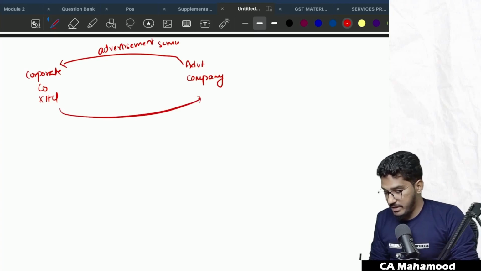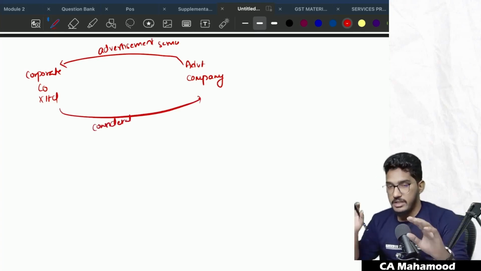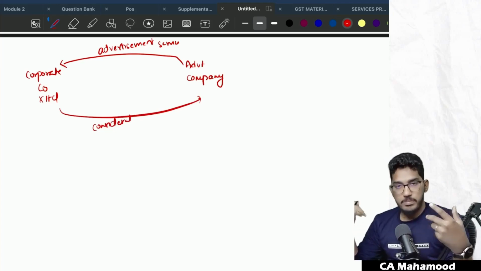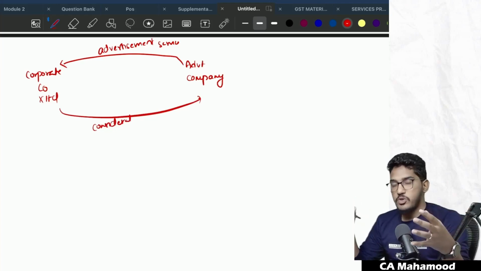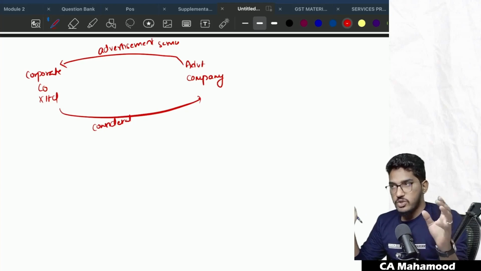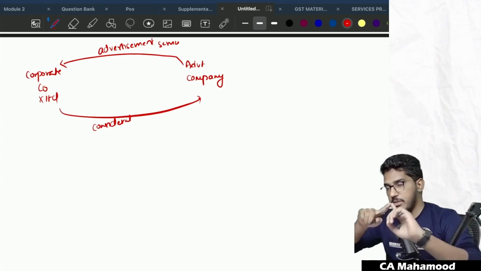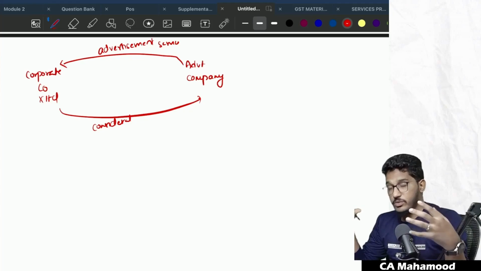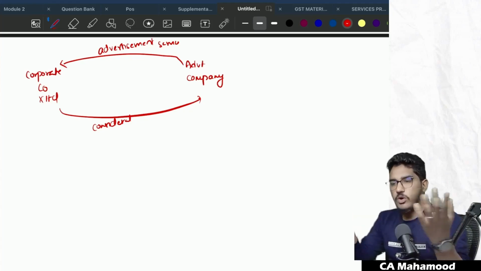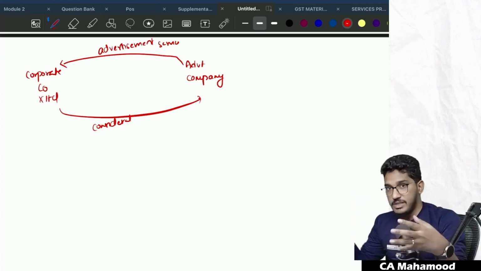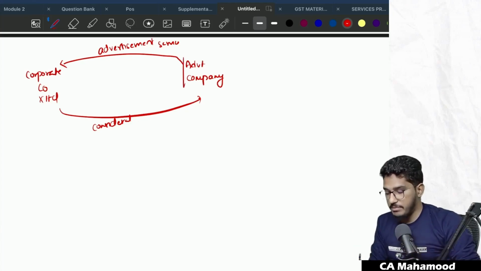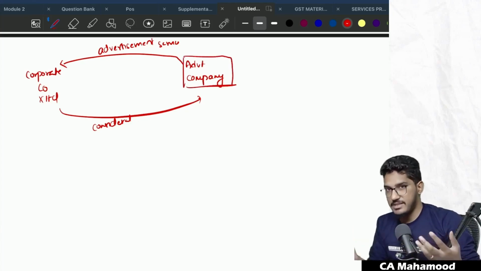And this company will pay consideration. So this company told, hey, dear advertising agency, we will pay you some bulk amount of money. It is your responsibility to do the advertising for us. So you design the name, you design some big billboards, you design some big banners and display it all over the country, or display it in one specific state. So this is an advertising company which will do the advertising.